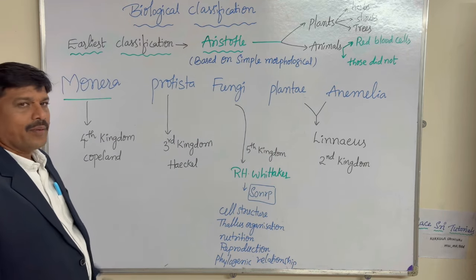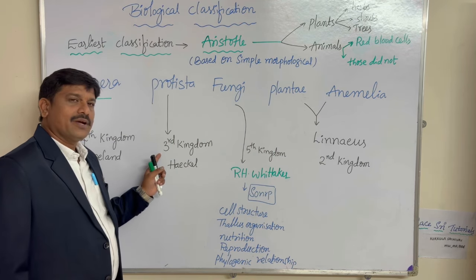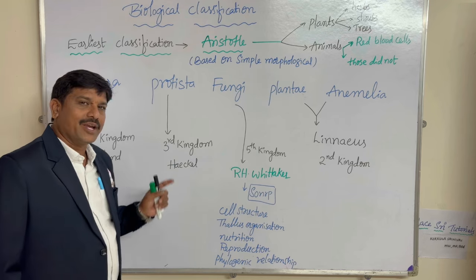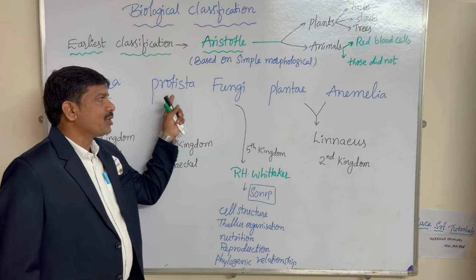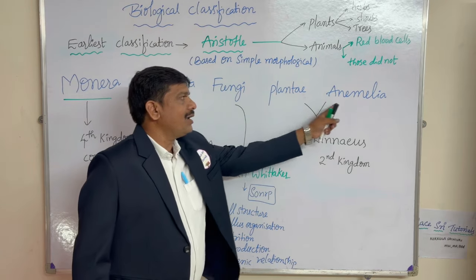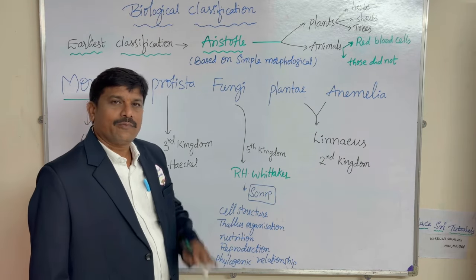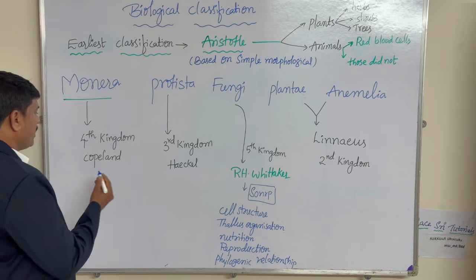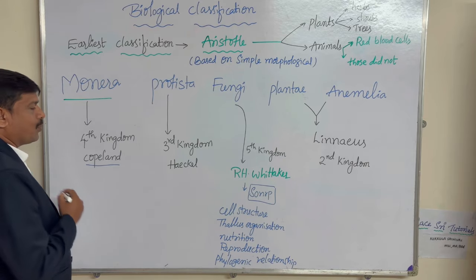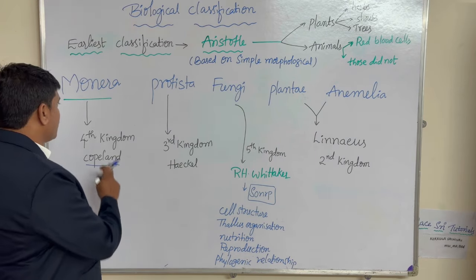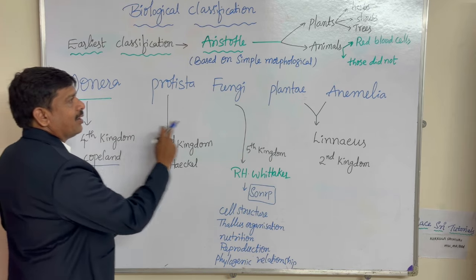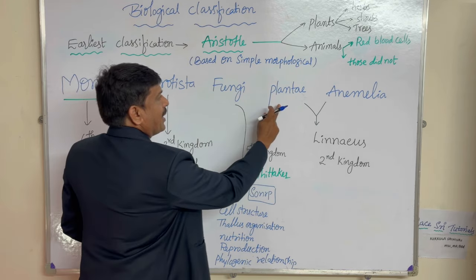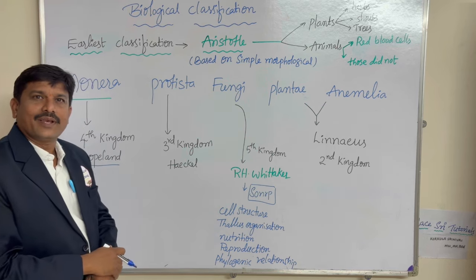The third kingdom system was explained by the scientist Haeckel, which includes Protista, Plantae and Animalia. The fourth kingdom system was explained by the scientist Copeland, in which Monera is included. That means Monera, Protista, Plantae and Animalia, four kingdoms.